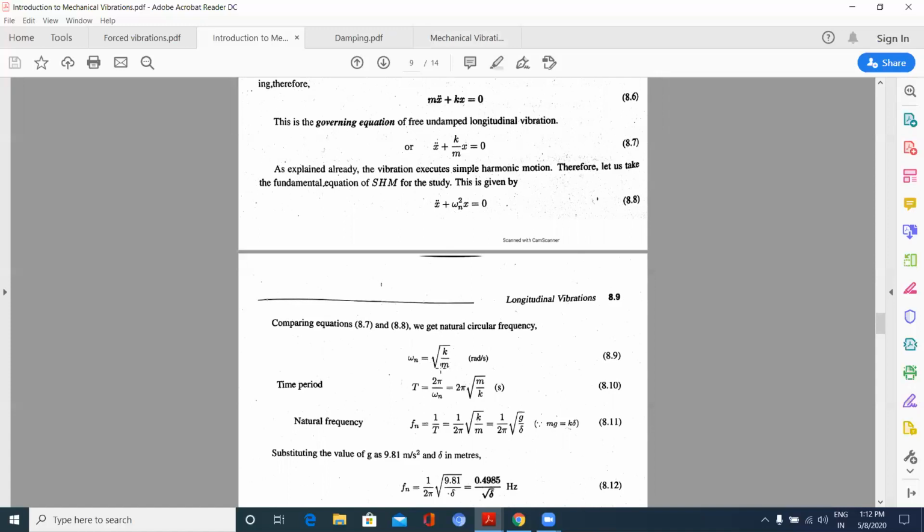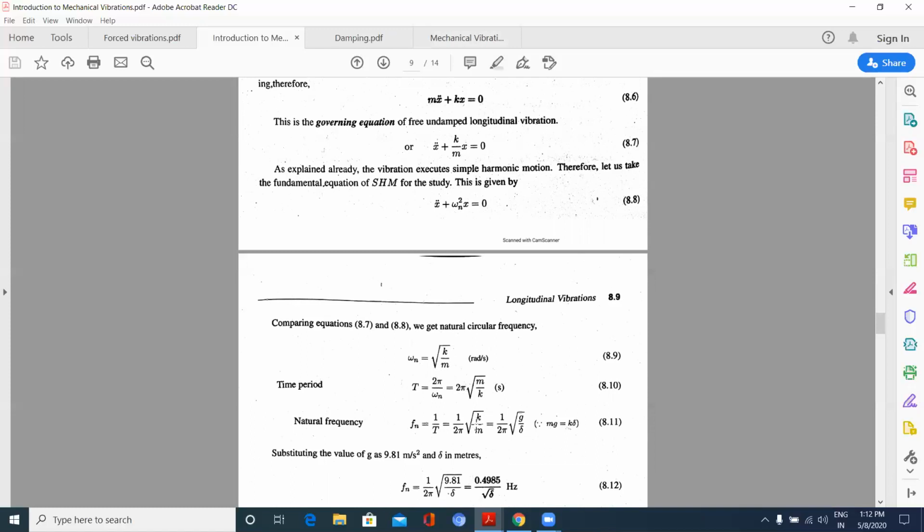Natural frequency is given by under root k by m, and time period is given by 2 pi by omega n, 2 pi under root m by k, and natural frequency 1 by capital T, that is inverse of time period. I get 1 by 2 pi under root k by m.